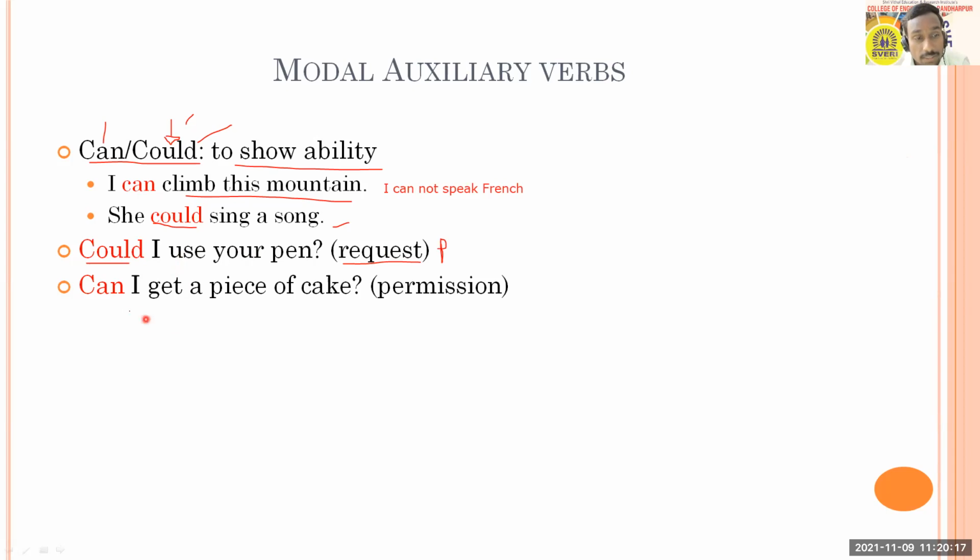Okay. And if you are using sentences in interrogative with can, like, can I get a piece of cake? So this is permission. You are asking for a piece of cake. Okay, so that is permission. So it can be used for ability, and it can be used for permission as well.